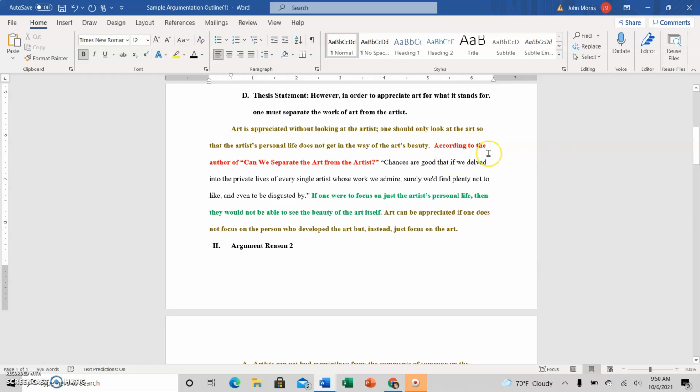Then I introduce my source. I'm using the article title in there. You'll see how that works. According to the author of "Can We Separate the Art from the Artist?" And then I have my quotation just in black. "Chances are good that if we delve into the private lives of every single artist whose work we admire, surely we'd find plenty to not like and even to be disgusted by." All right, that's the quotation.